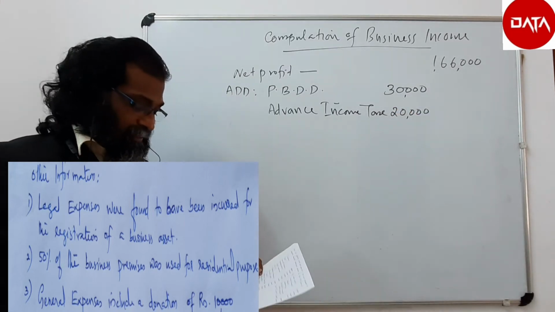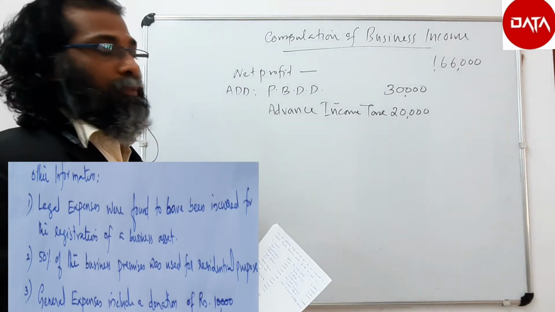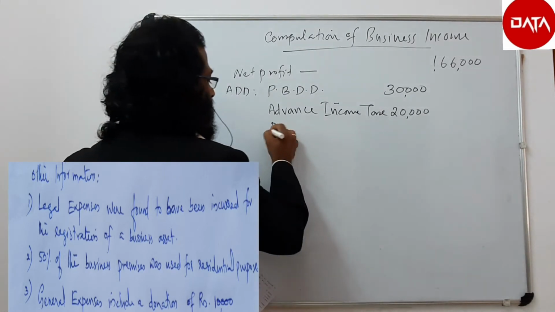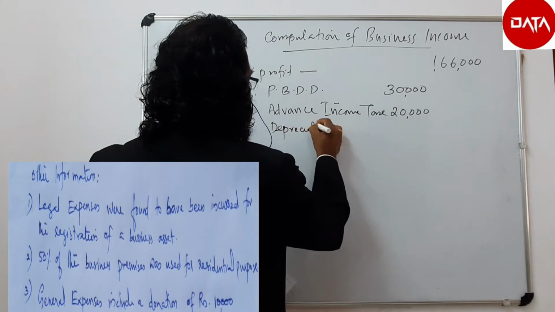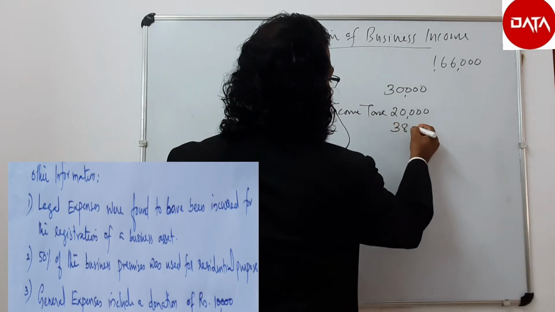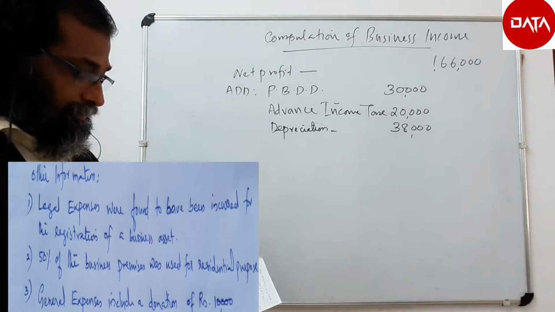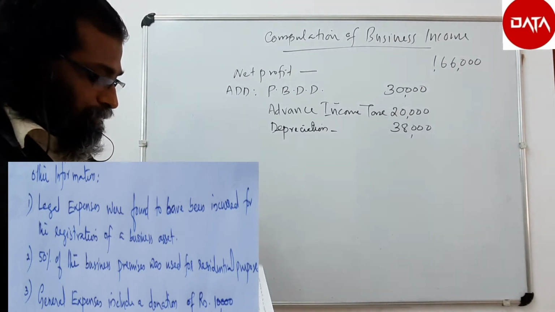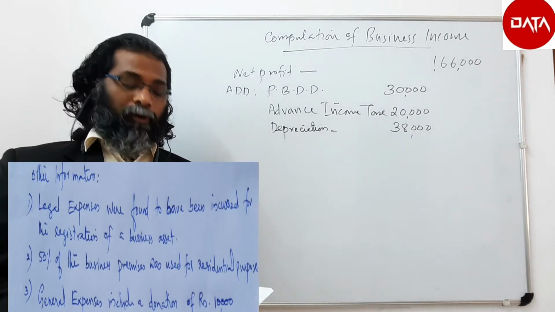Depreciation, the adjustment says in the last point it is 46,000 allowed. So this depreciation has to be added back. Depreciation is 38,000, inadmissible, but the admissible 46,000 you can deduct. Office expenses 12,000, municipal taxes paid on let out property.